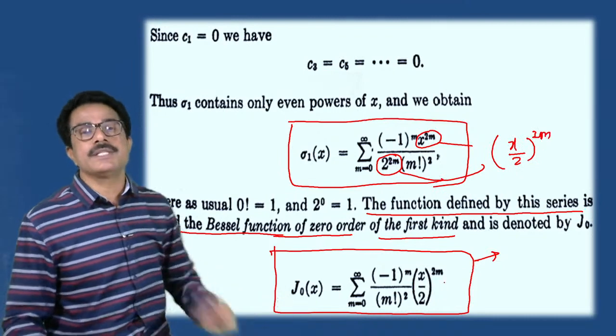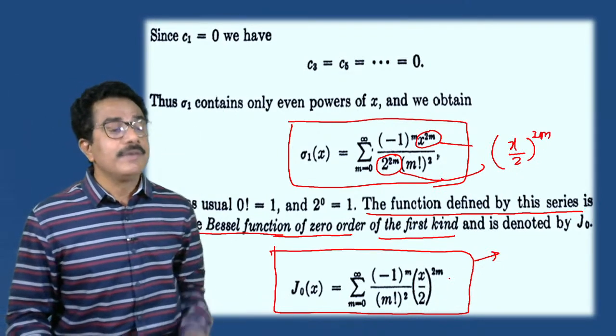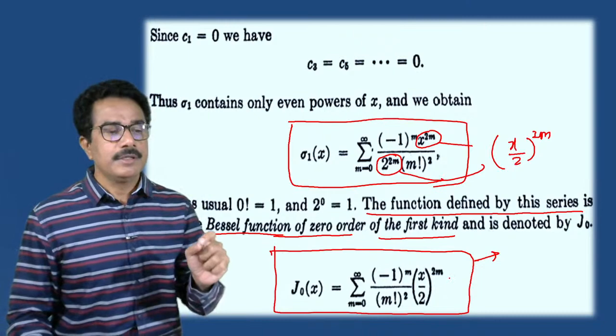So this function is called Bessel's function of 0 order.